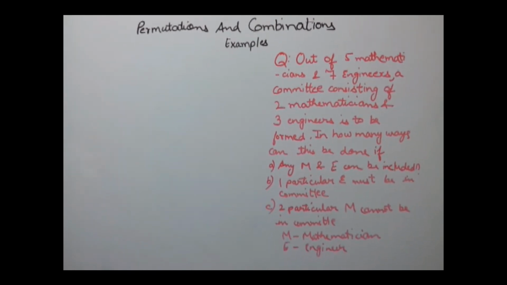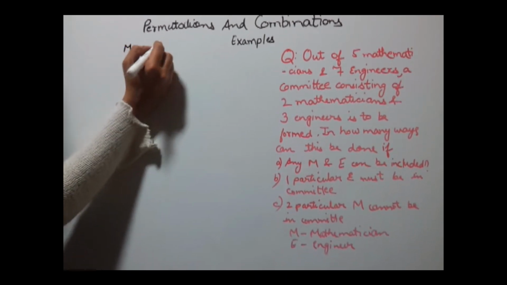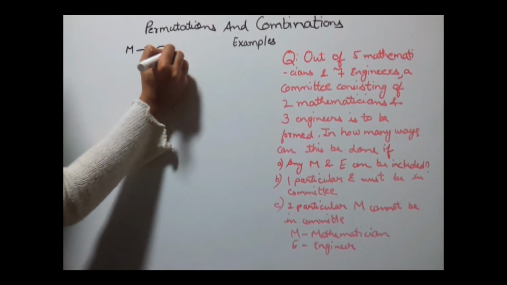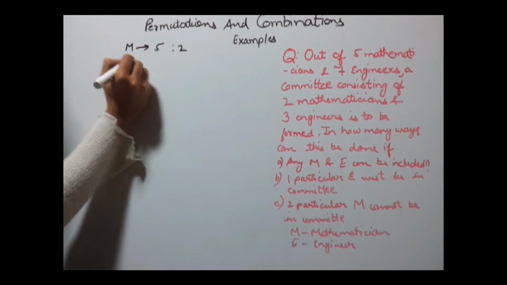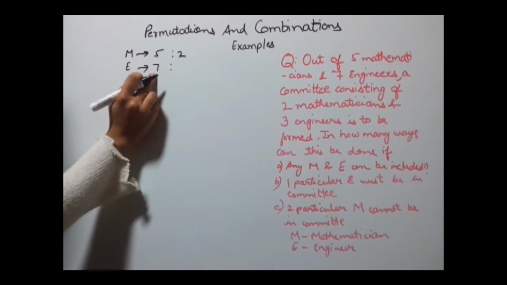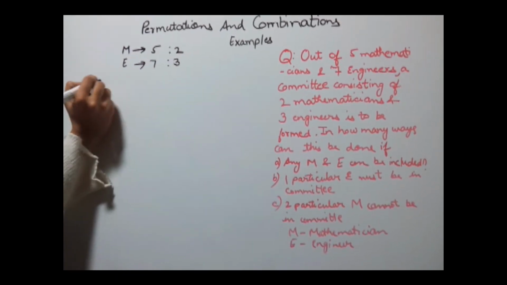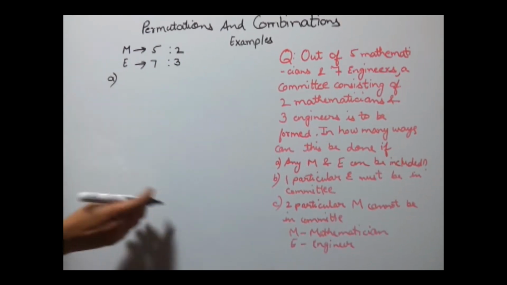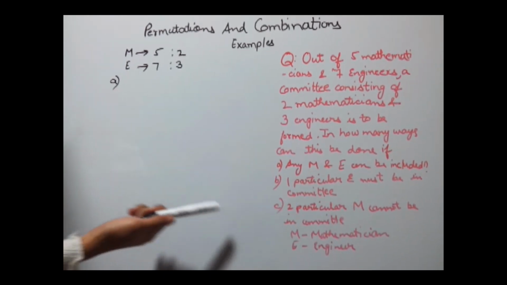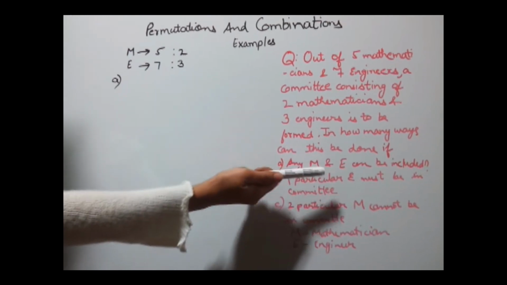Now it is given in the question that mathematicians are total 5 and out of these 5 we need to choose any 2 mathematicians. And total engineers are 7, and out of these 7 we need to choose any 3 engineers. Now going back to the first part, which says any mathematician and engineer can be selected. This means this is a normal case where we can select any mathematician and any engineer.